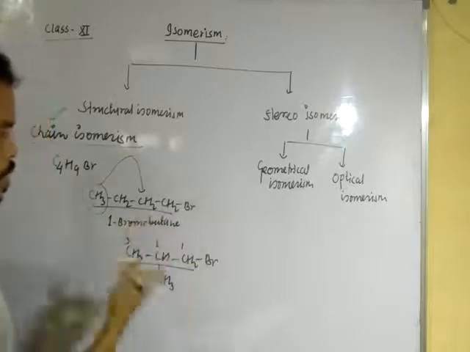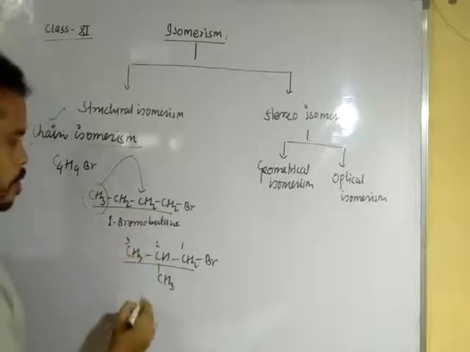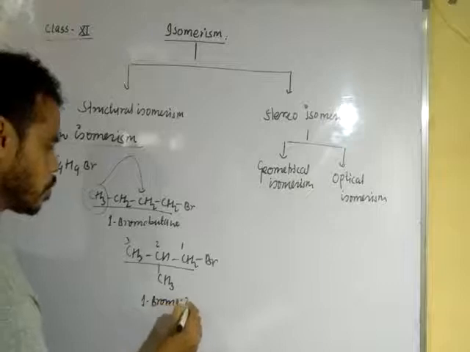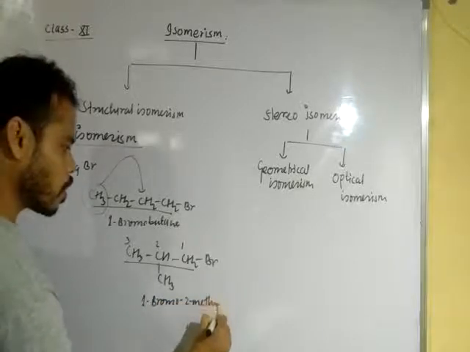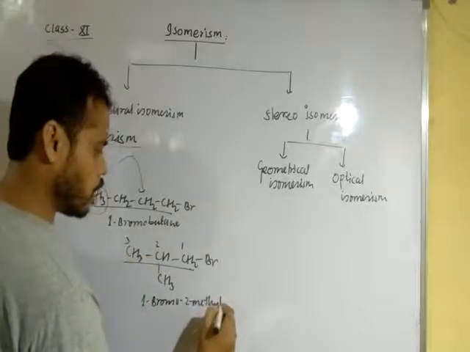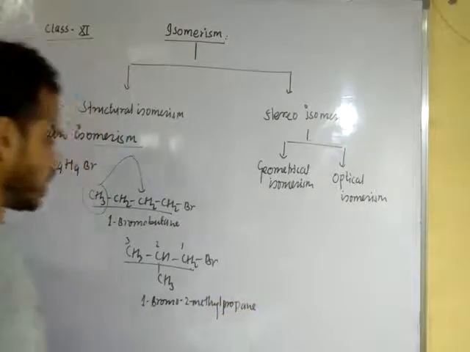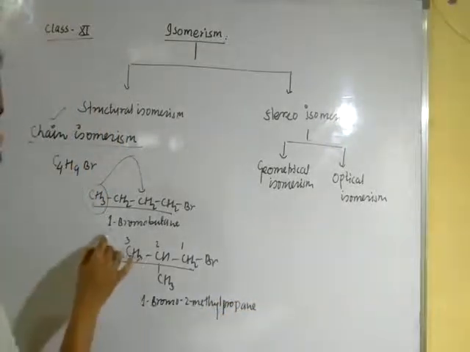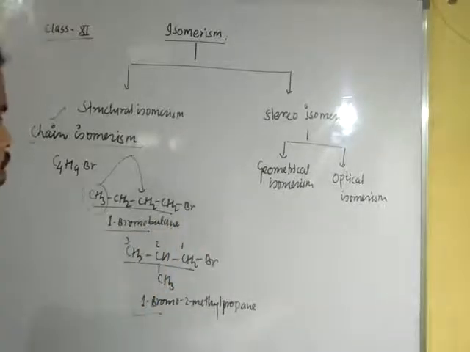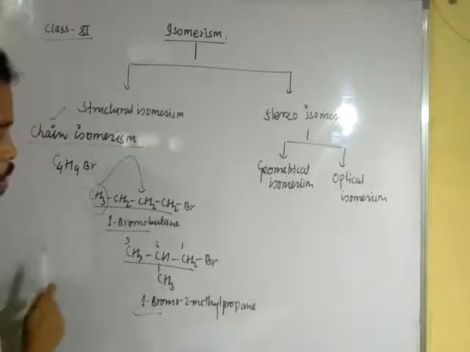Okay, dear student, so the name of this compound is 1-bromo, 2-methyl, and the longest chain contains 3 carbon atom. The root word is propane. Now you can see here the position of bromine is fixed. That means there is no position isomerism, but the position of carbon atom is different in both the organic compounds.